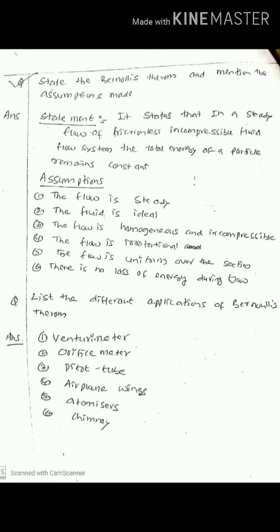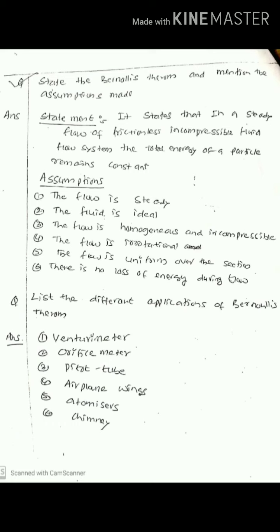Second, it is an ideal fluid. And the flow is homogeneous and incompressible. The flow is also irrotational. The flow is uniform over the section, and there is no loss of energy during the flow. These are the 6 assumptions. That is, it is a steady flow, the fluid is ideal, the flow is homogeneous and incompressible, the flow is irrotational, the flow is uniform all over the section, and there is no loss of energy during the flow.